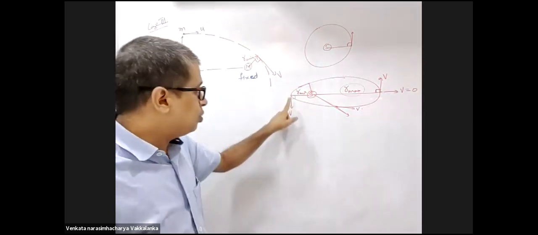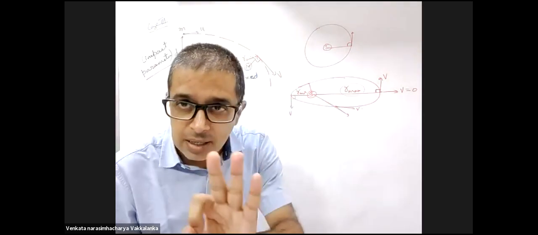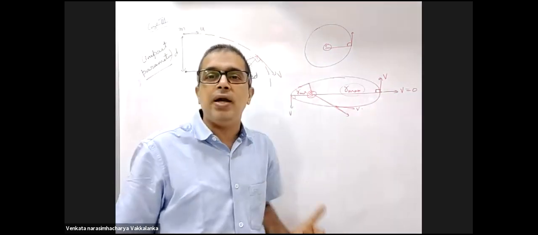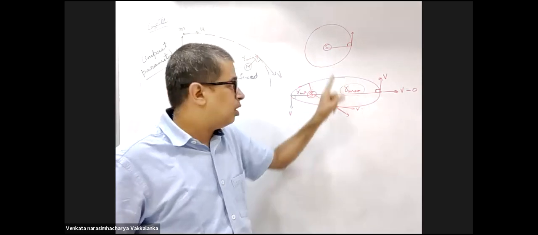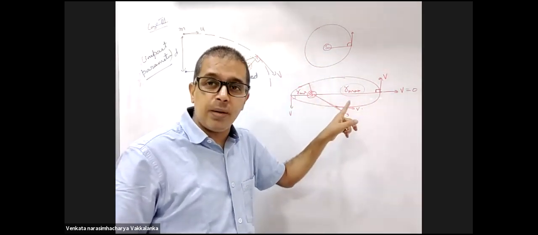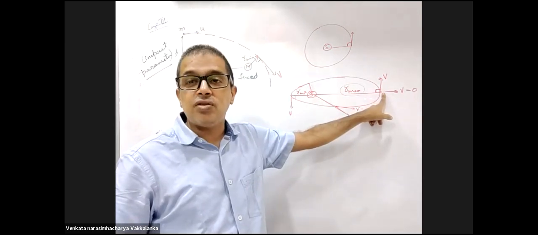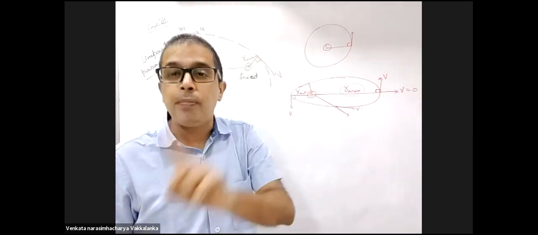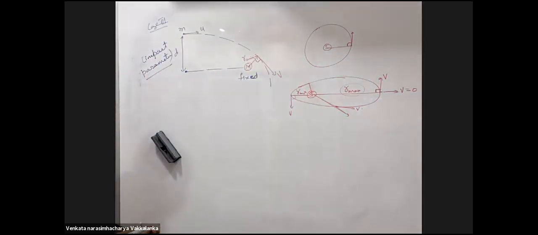Right? So this will be the closest, this will be the farthest. So there are three instances when R is perpendicular to V. One, circular path. Two, if it is not a circular path, at the closest and the farthest distance of approach, R is perpendicular to V. Is this point clear to all? Yes, sir.